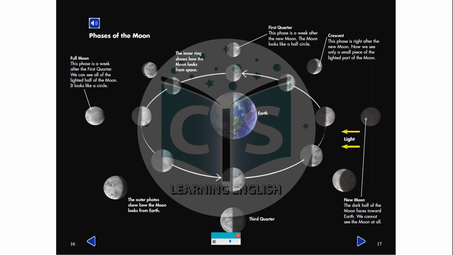Crescent. This phase is right after the new moon. Now we see only a small piece of the lighted part of the moon. First quarter. This phase is a week after the new moon. The moon looks like a half circle.